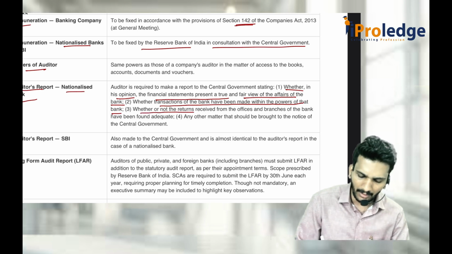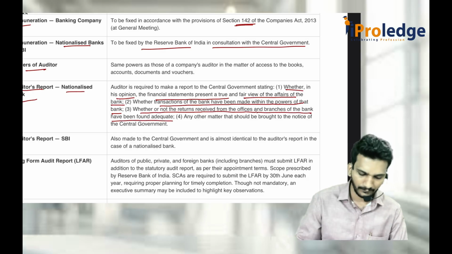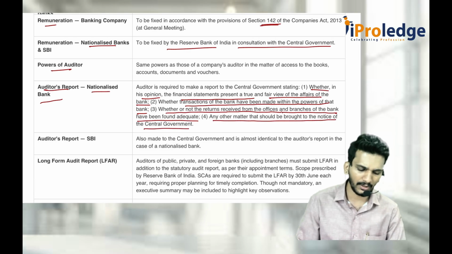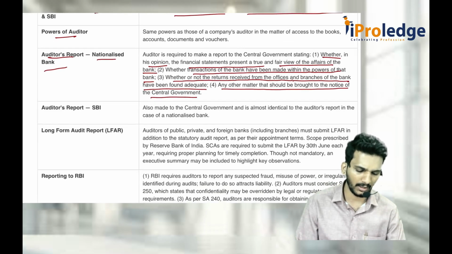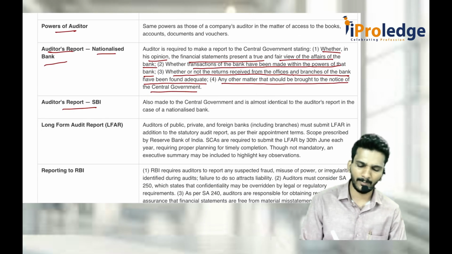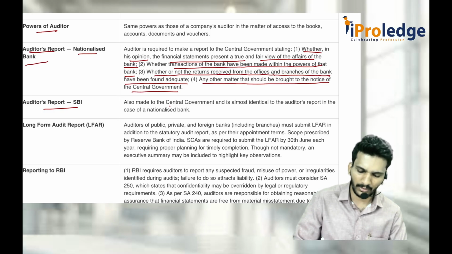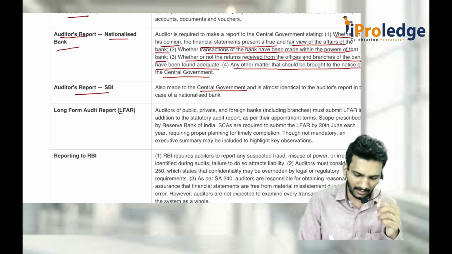Whether or not the returns received from the offices and branches of the bank have been adequate, and any other matters that should be brought to the notice of the central government, that also has to be reported in the audit report of the auditor. The auditor's report to SBI will be given to the President of India, that is, the central government. Then LFAR is not so important.